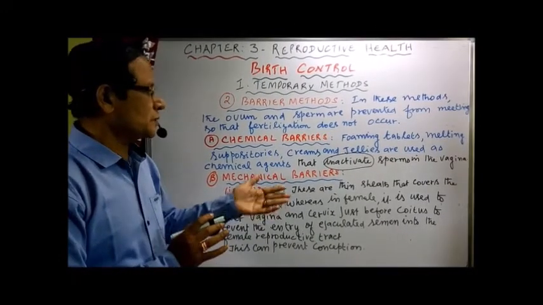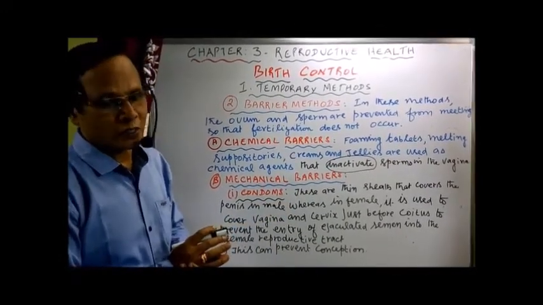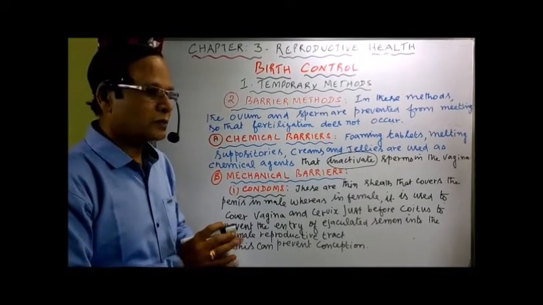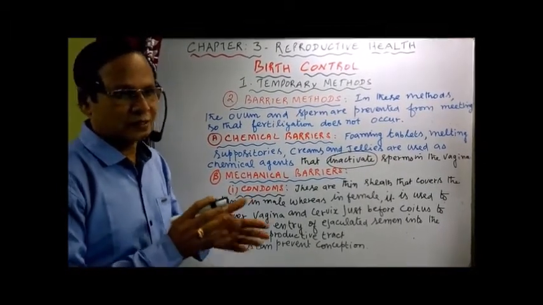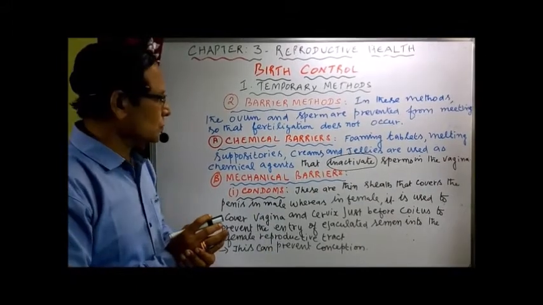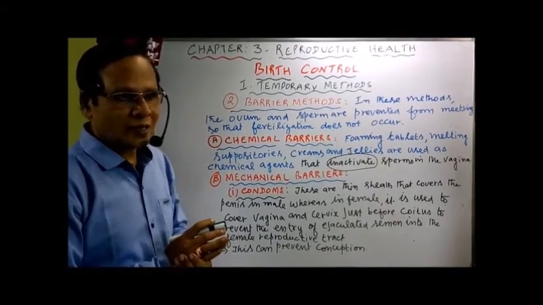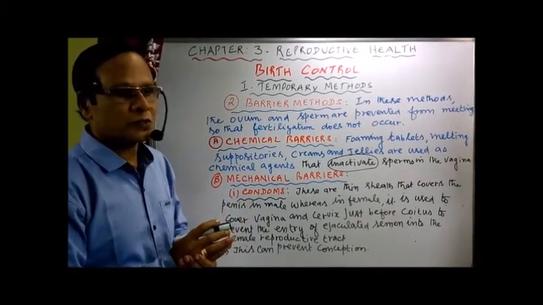Then, condoms are made of polyurethane or latex, just like rubber, and also from lamb skin, the newborn lamb. The young one of a sheep is called a lamb.